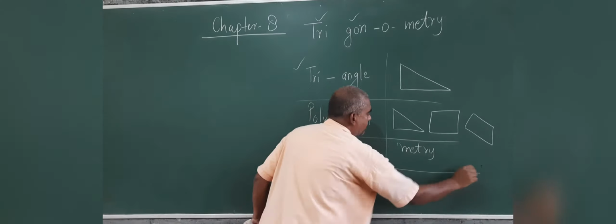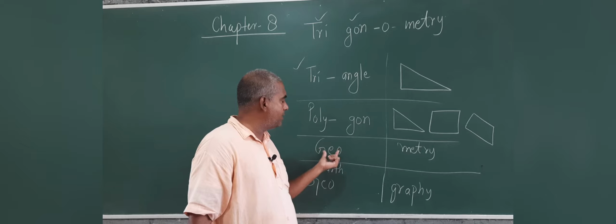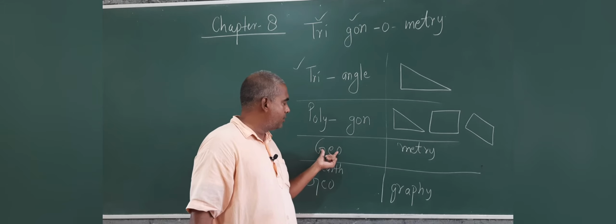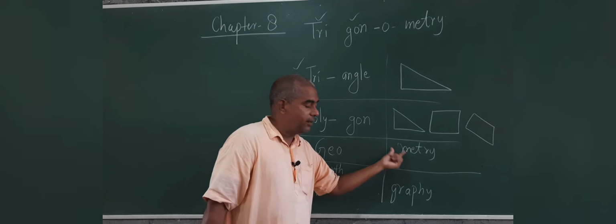So geography is the science in which we draw the graph, the photo of the earth. Geometry is the science, means mathematics. Actually mathematics is the language of science. So geometry means mathematics in which geo means earth is measured.